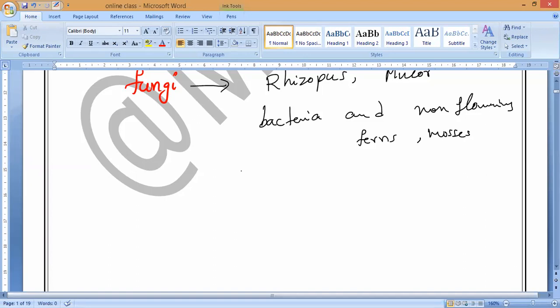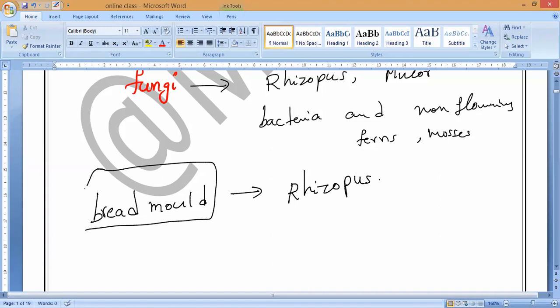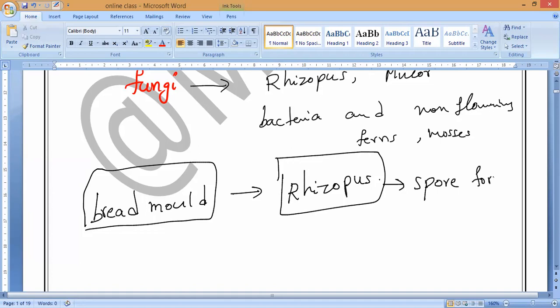So the basic one which we observe in the case of fungus is bread mold. This bread mold is a fungus whose scientific name is called what, guys? Rhizopus. This is the scientific name of bread mold. Greenish color things we can observe growing on our edible bread if you leave it for 3 or 4 days in the atmosphere. So the common bread mold, this Rhizopus fungus, reproduces by the method of what, guys? By the method of spore formation only. That is what happens.